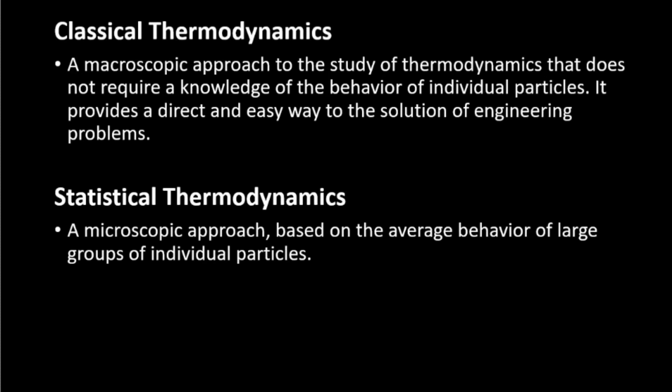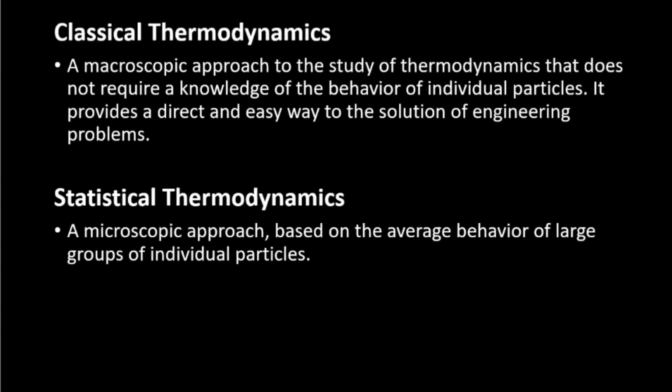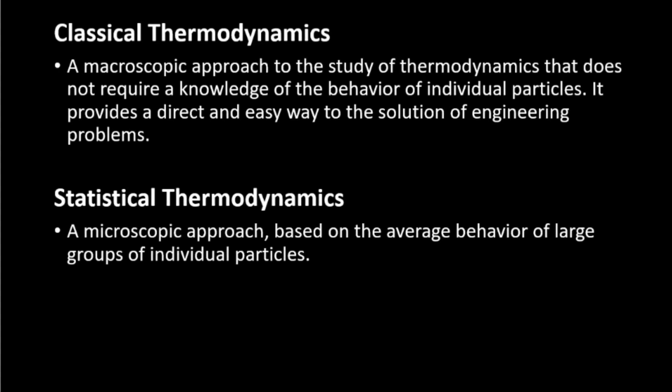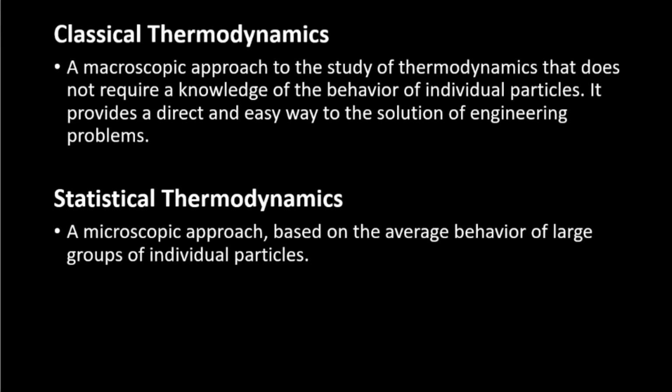It provides a direct and easy way to the solution of engineering problems. The second type of study of thermodynamics is statistical thermodynamics. Statistical thermodynamics is a microscopic approach based on the average behavior of large groups of individual particles.